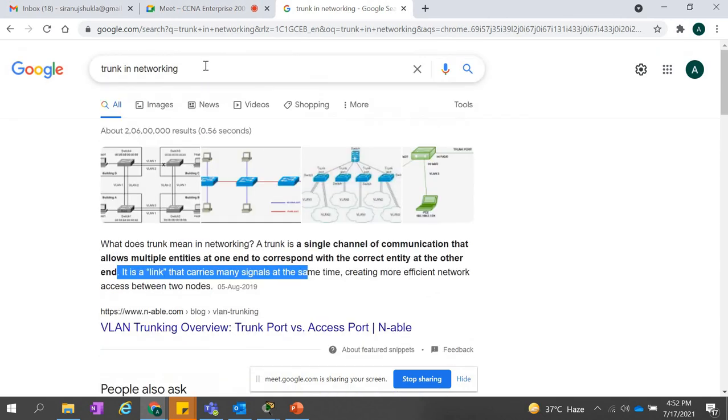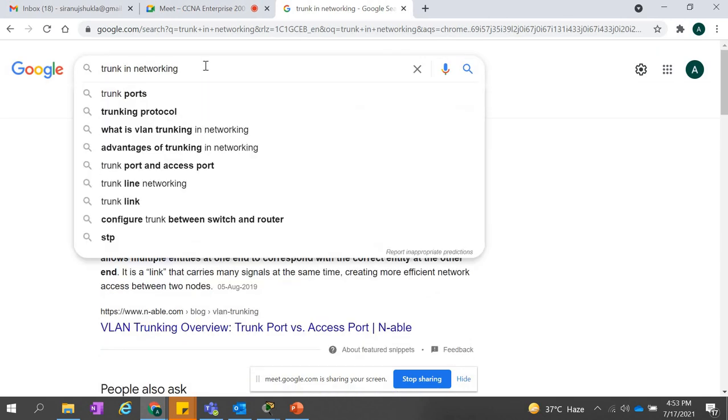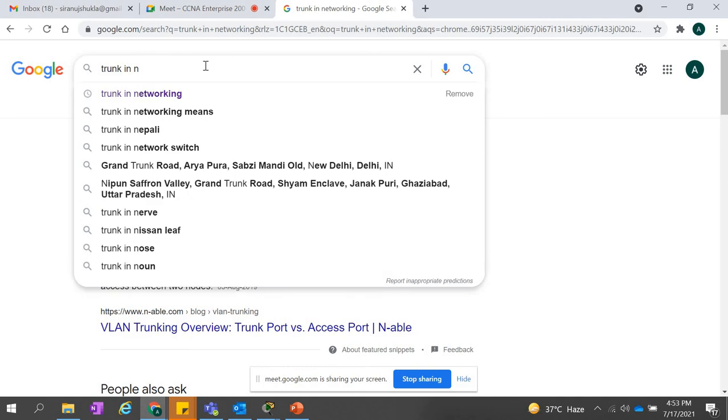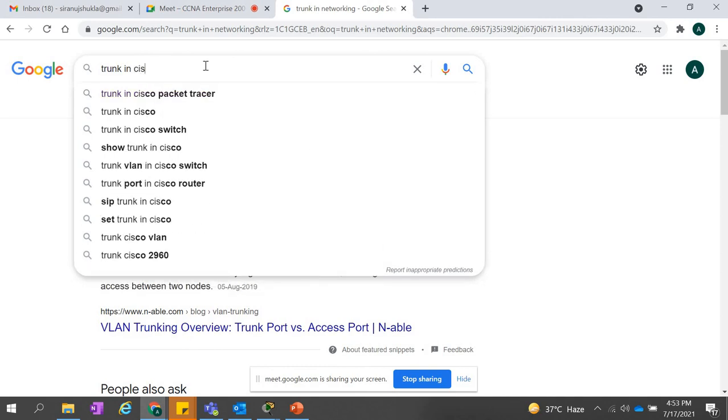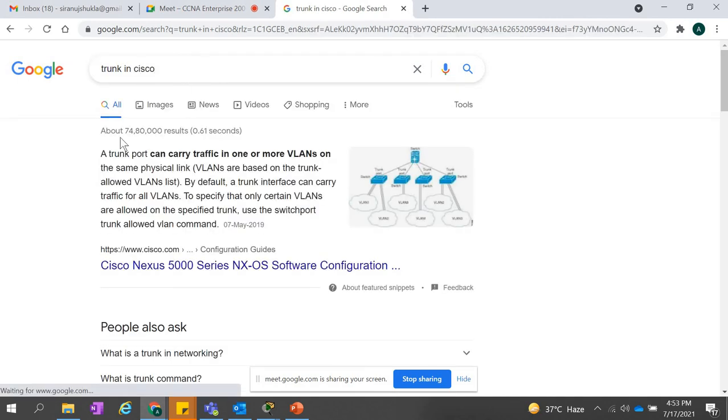If you go for the Cisco trunk, I think that will be better. A trunk port can carry traffic for one or more VLANs on the same physical link. Correct? So that's the job of the trunk. These are just the terminology.